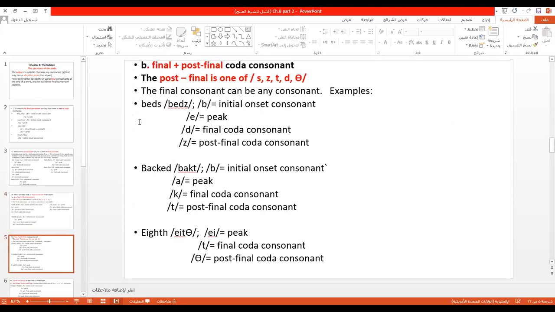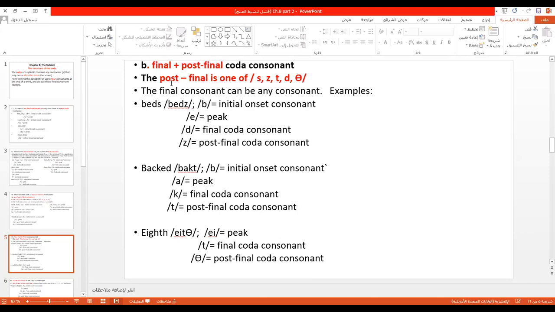The other case, final plus post-final. If I see there are 2 consonants in the coda, and the first one is not one of these English ones, then in this case, the first one becomes final, and the other one becomes post-final.